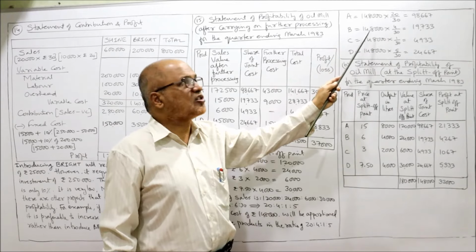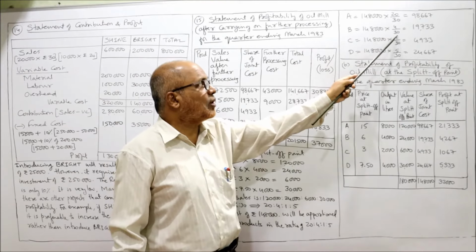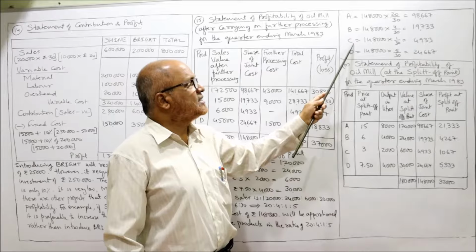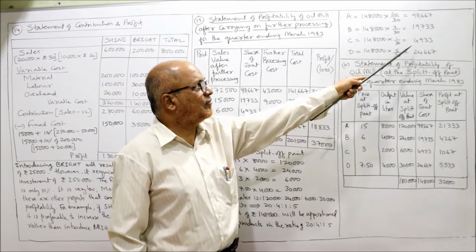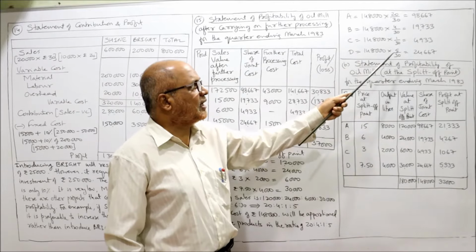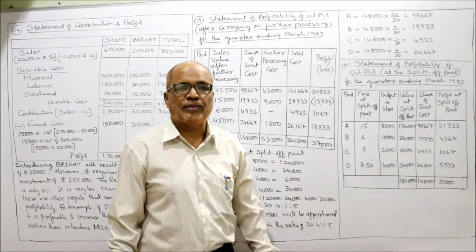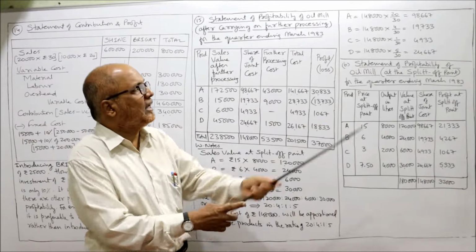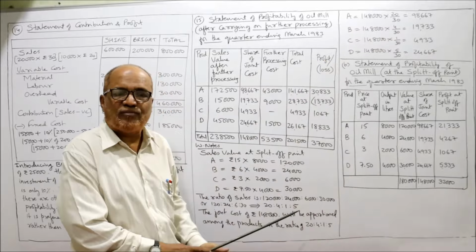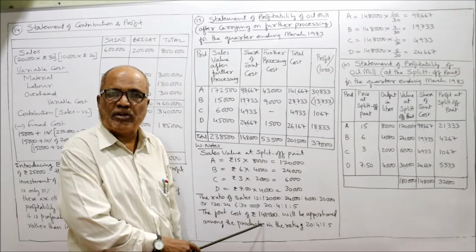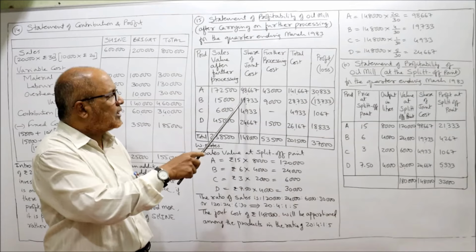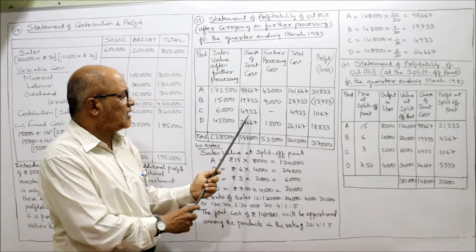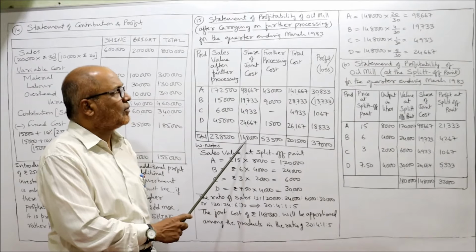Similarly, the share of joint cost of B: 1,48,000 into 4 by 30, which is 19,733. C: 1,48,000 into 1 by 30, 4,933. D: 1,48,000 into 5 by 30, 24,667. So the total 1,48,000 we have divided between A, B, C, D in the ratio of sales at the split-off point. So here you should take the share of joint cost: 98,667, 19,733, 4,933, 24,667.